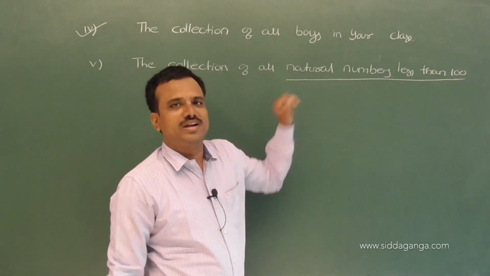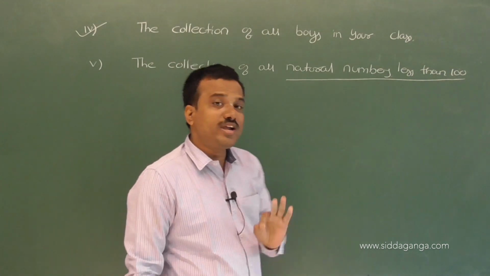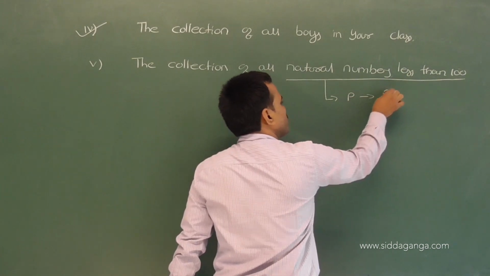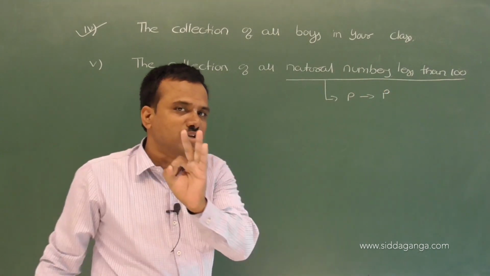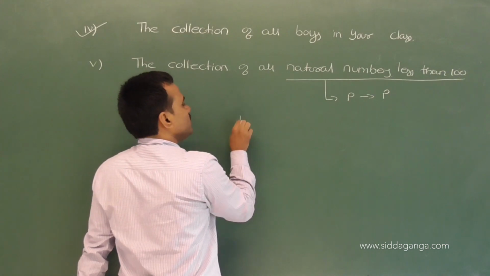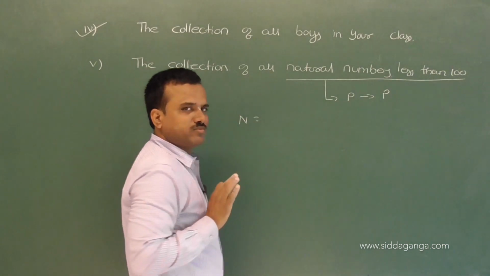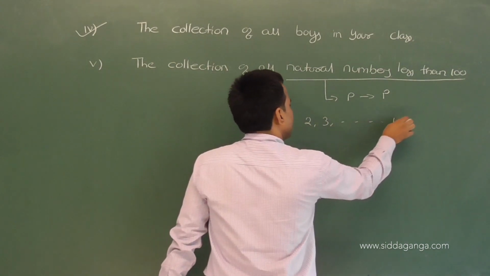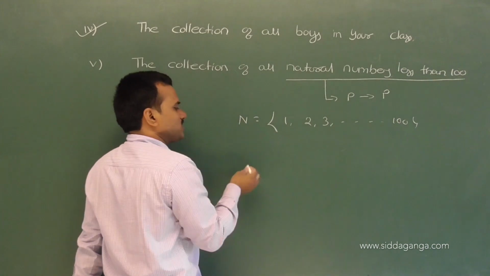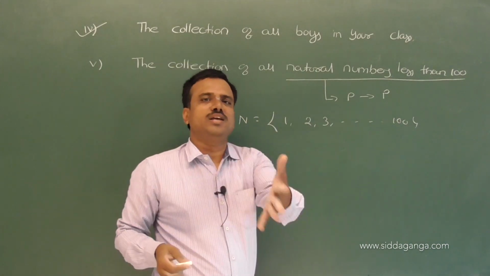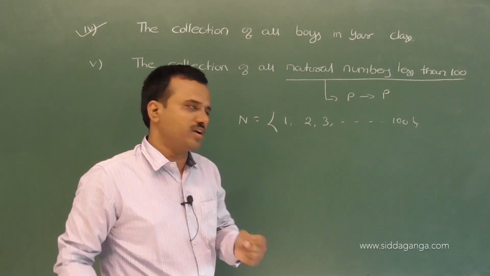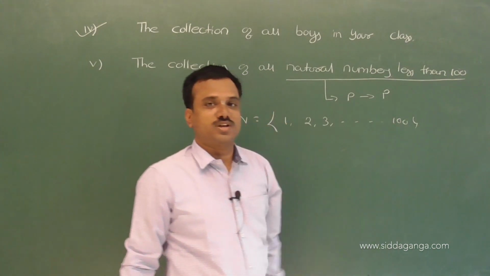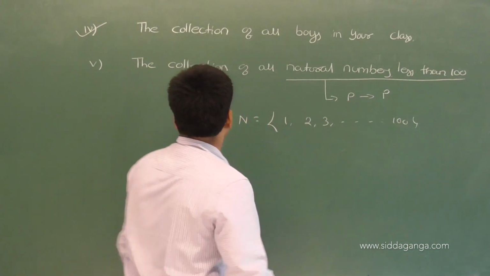It is properly defined, well defined. Why is it well defined? It should not vary from person to person. If I am Vijay, I write the collection 1, 2, 3, 4 up to 100. If any other person, say Anil, collects all natural numbers less than 100, he also writes this. So it should not vary from person to person.